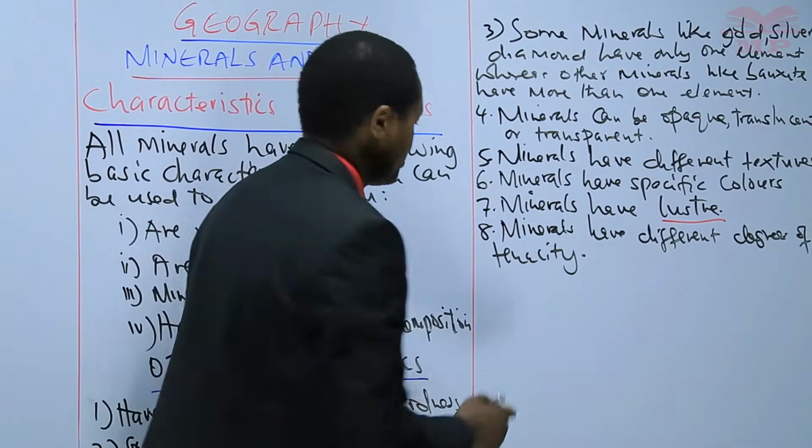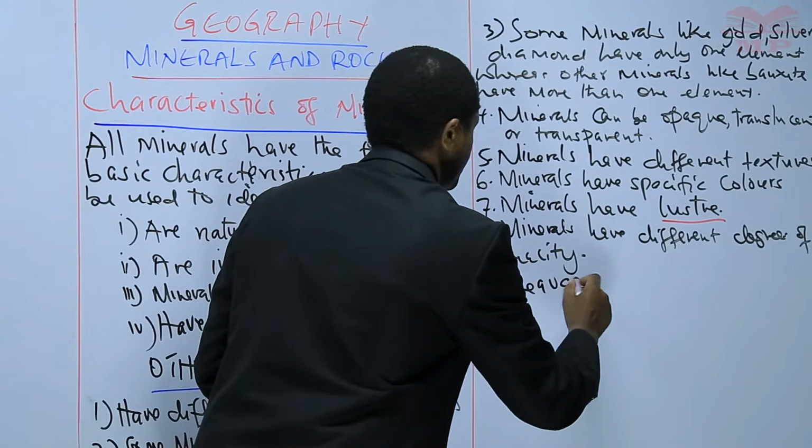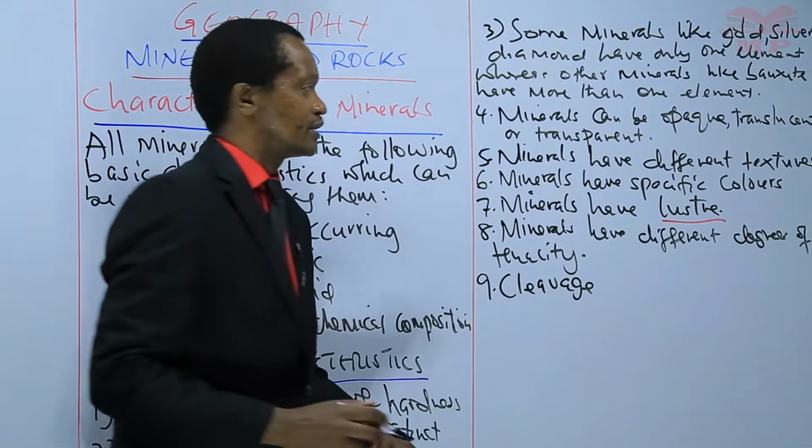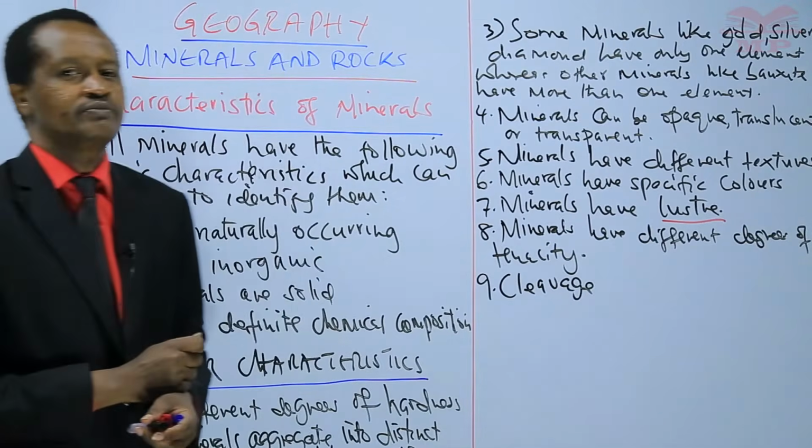Then number 9, cleavage. Another characteristic is in relation to cleavage. What is cleavage?